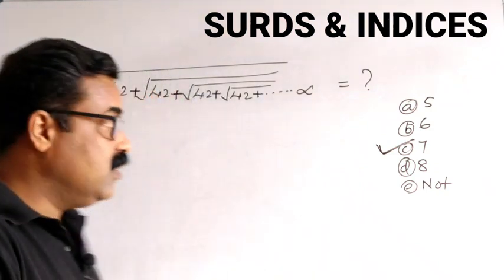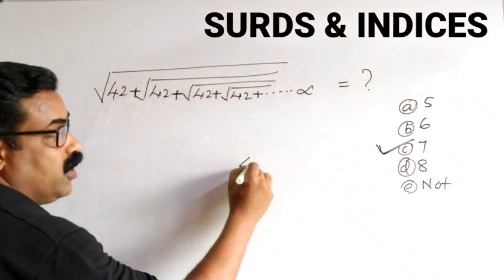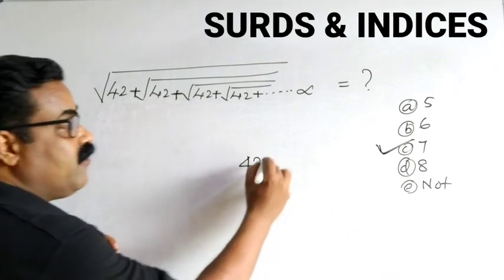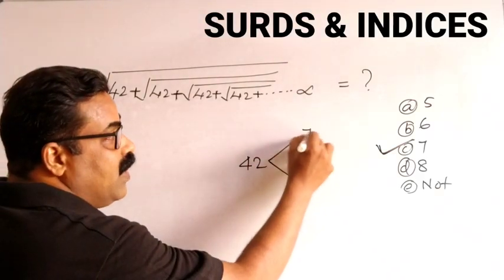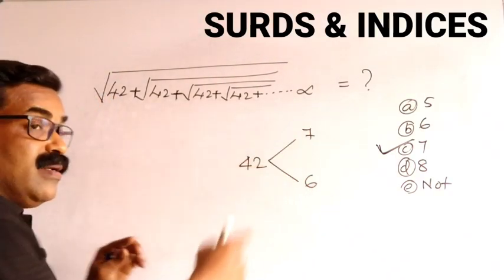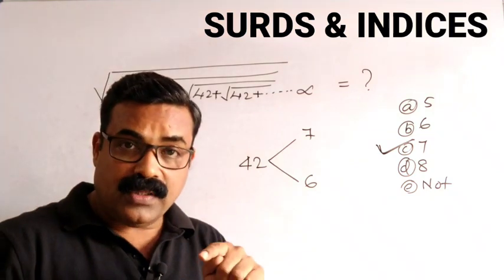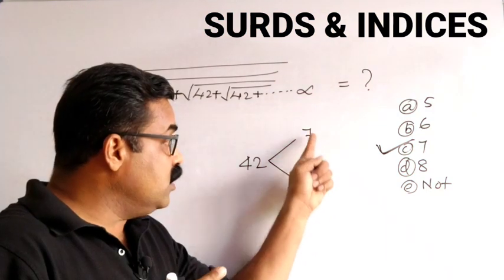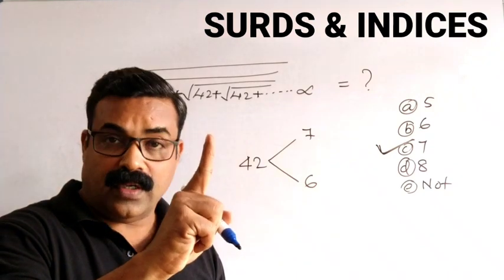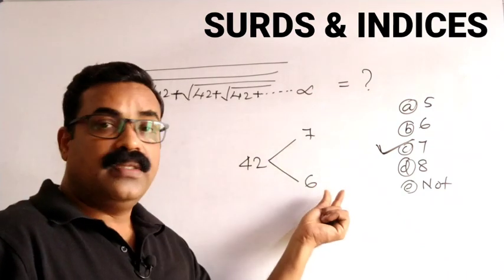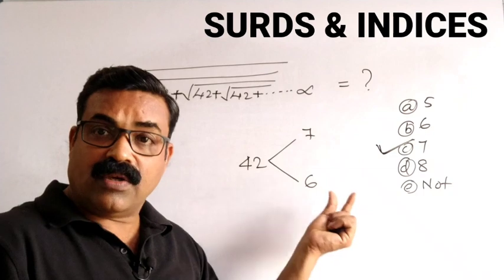So what is the trick? Select this number 42 and select the factors of 42, 7 and 6. Why have we taken 7 and 6? Because the difference between these two numbers should be equal to 1. I can take 2 and 21; 2 into 21 is also 42.